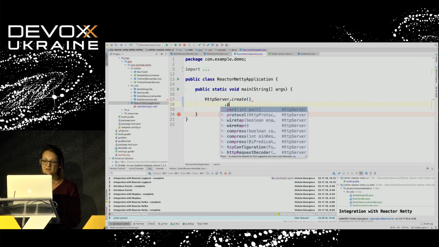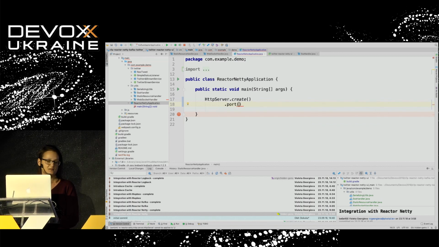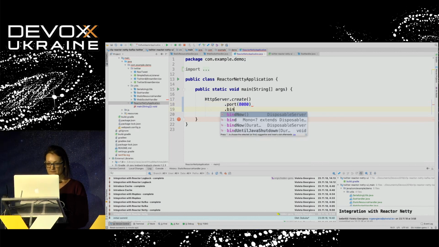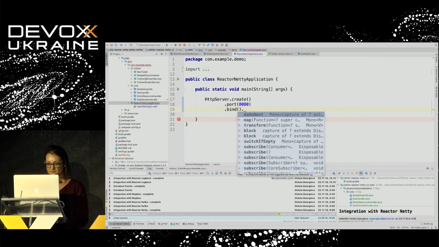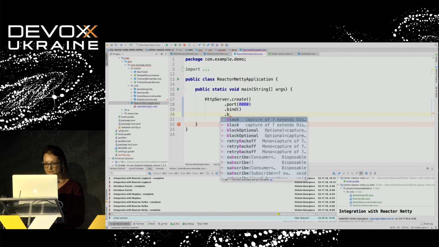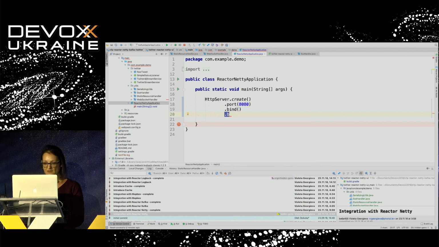And now I will say that I want to bind that server on port 8080 and bind it. All right, what else? Wait for a moment, I will just use a shortcut here.